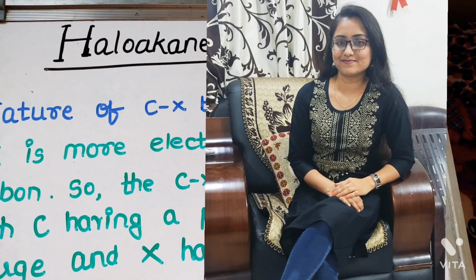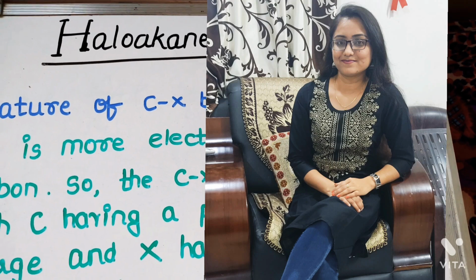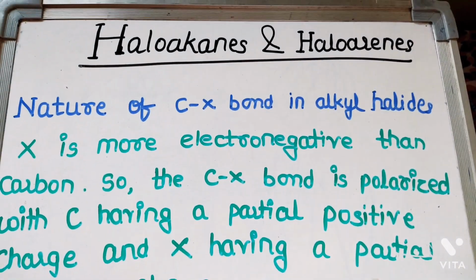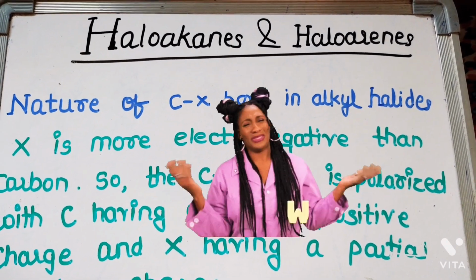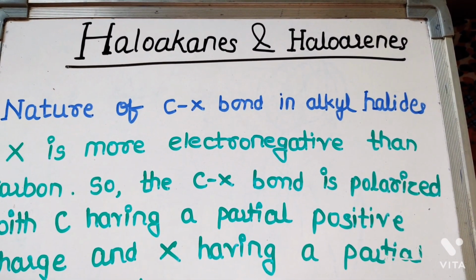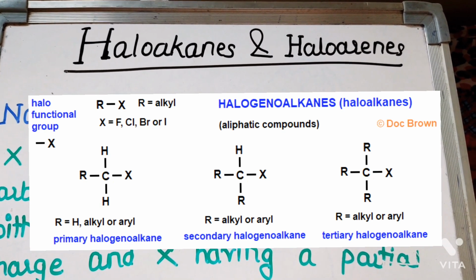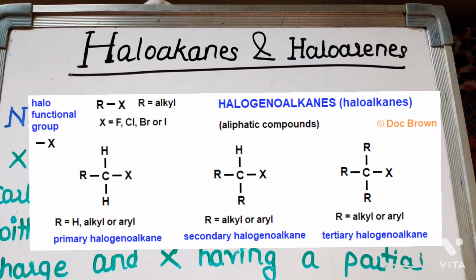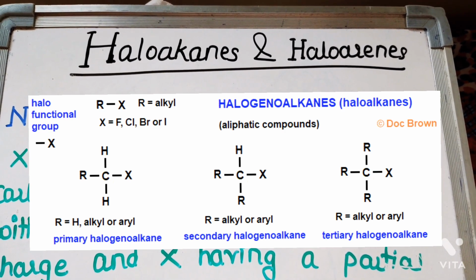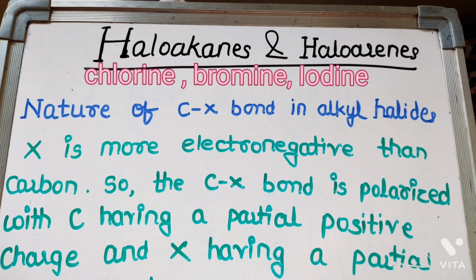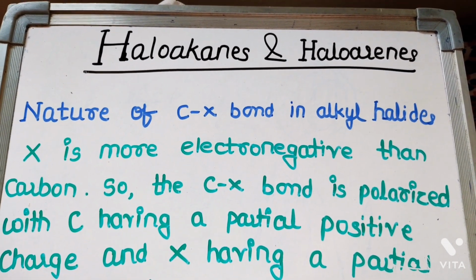I am your PK ma'am and let's learn another chapter of 12th standard, that is haloalkanes and haloarenes. What is meant by haloalkanes and haloarenes? So haloalkanes, also known as alkyl halides, are a group of chemical compounds comprised of an alkane with one or more hydrogen replaced by a halogen atom. Halogen atom means chlorine, bromine, iodine, etc.